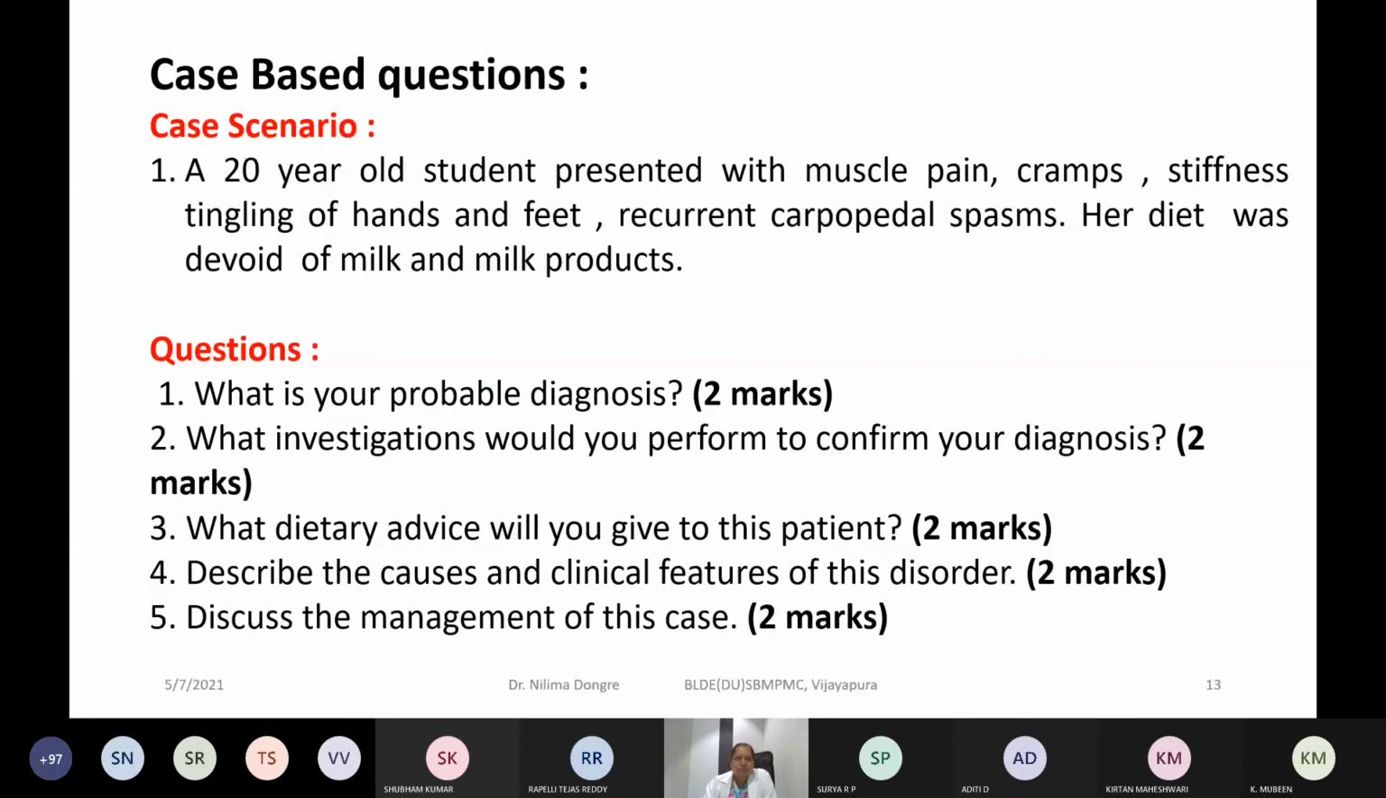So like this, the case-based questions will be given to you. And from this only we will build up case reports or case studies.